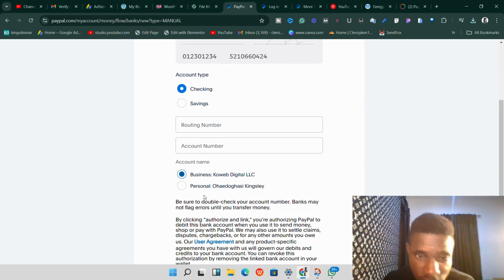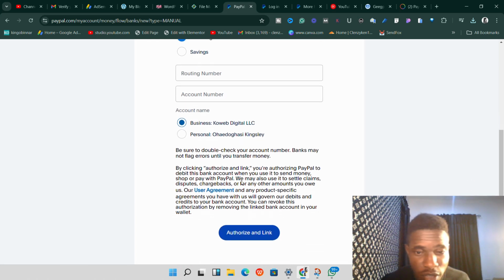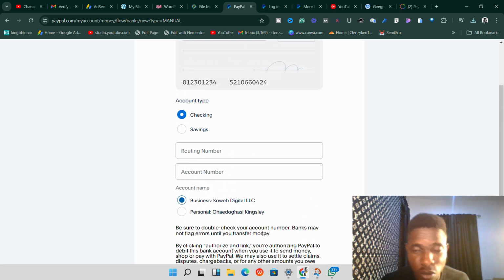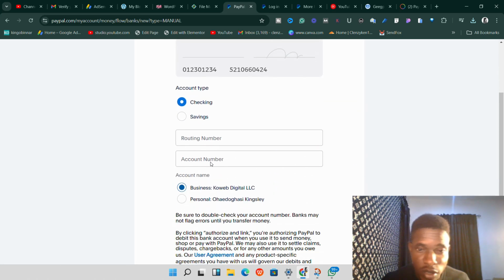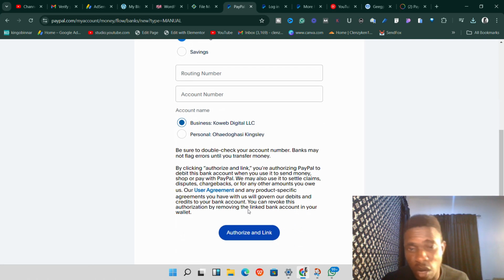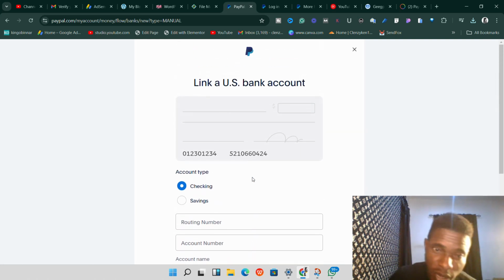You can also select if this account name is your name or your business name. Whichever one it is, just select what is right and click on authorize link. It's actually going to take you a few days to link your bank, because sometimes PayPal will normally send you a few deposits to the bank for you to enter the deposit later on, in order for them to confirm you own the account you're actually linking. So yeah, it's better to know that.